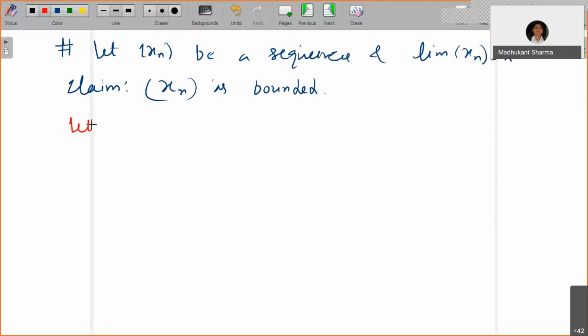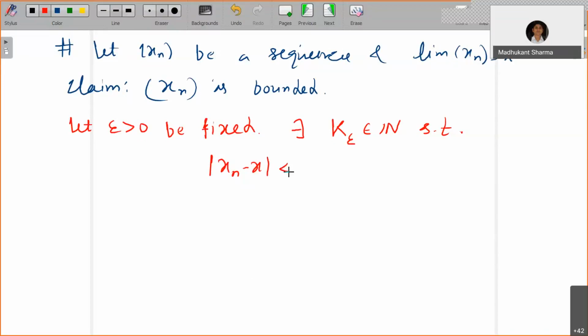So let epsilon bigger than 0 be fixed. For this epsilon, you will be able to identify a k epsilon such that mod of xn minus x is less than or equal to epsilon for all n greater than or equal to k epsilon.